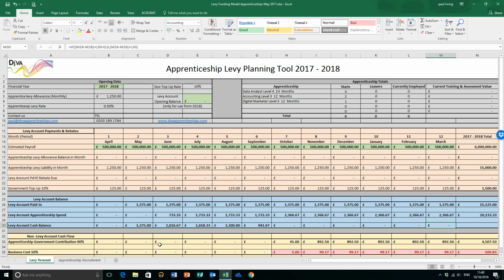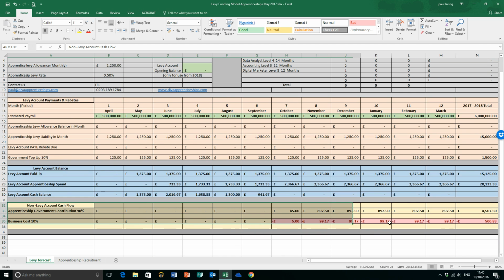So see, what does that do to our account balance? Well, as you can see, this is the key line, and our account runs along there until eventually we actually run out of money in our account. And what happens then is that in this area here, it starts to calculate the government contribution and the business contribution, because what happens when you overspend your levy pot is that it then goes back into the standard apprenticeship funding model.